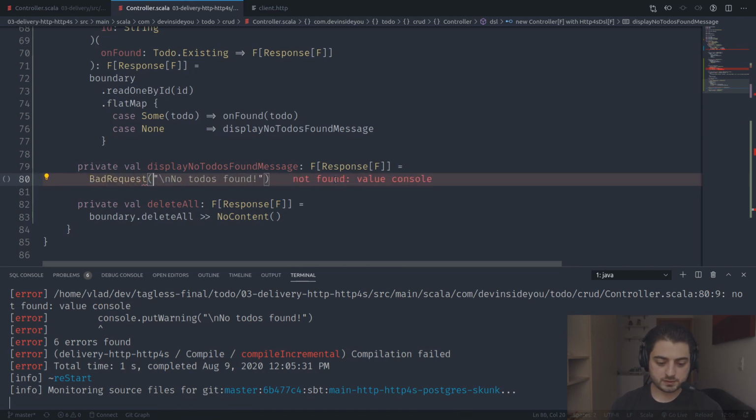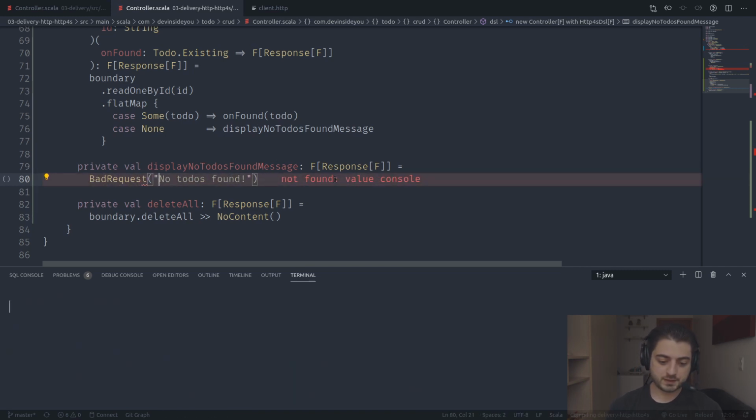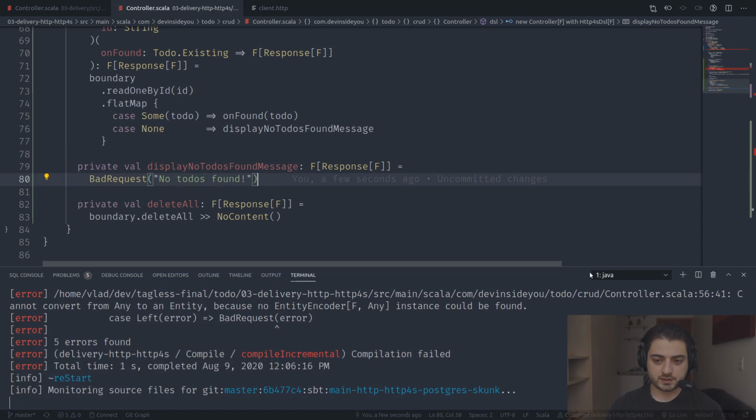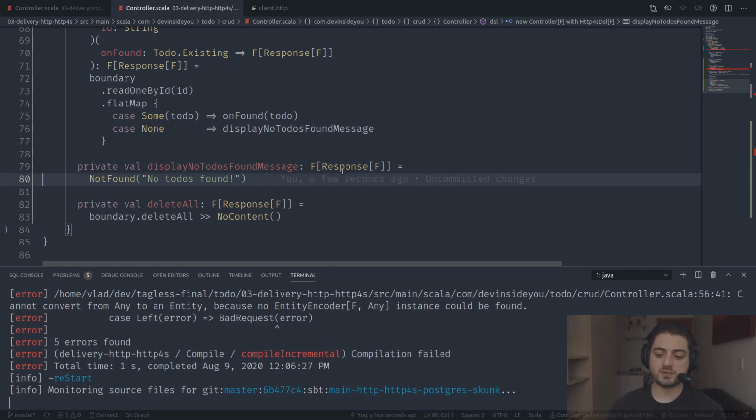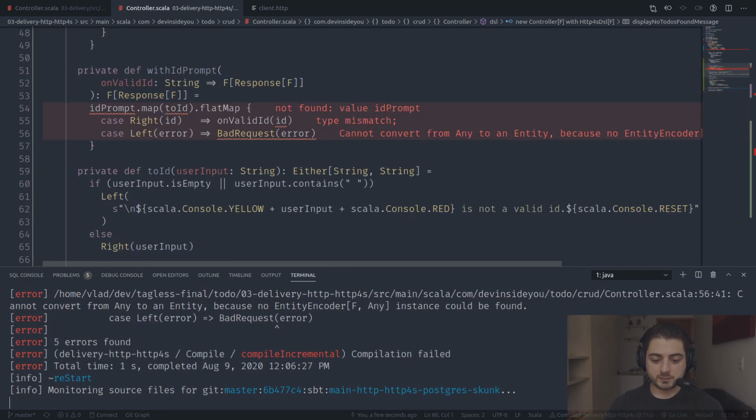Bad request. We don't need this one. No to do's found. In fact, is this a bad request? No, that's actually going to be not found. It's going to be not found. It's much better, right? Because it's not found. That's exactly what it's for. 404. All right, what is left?